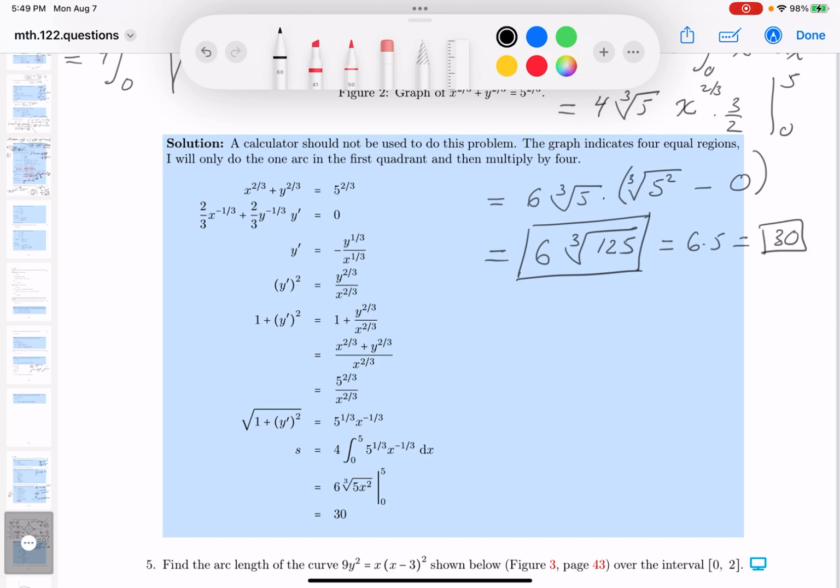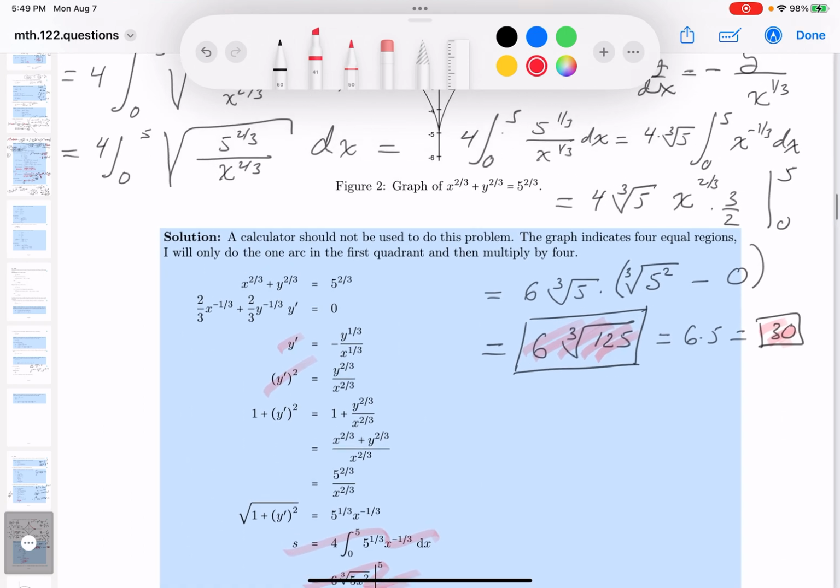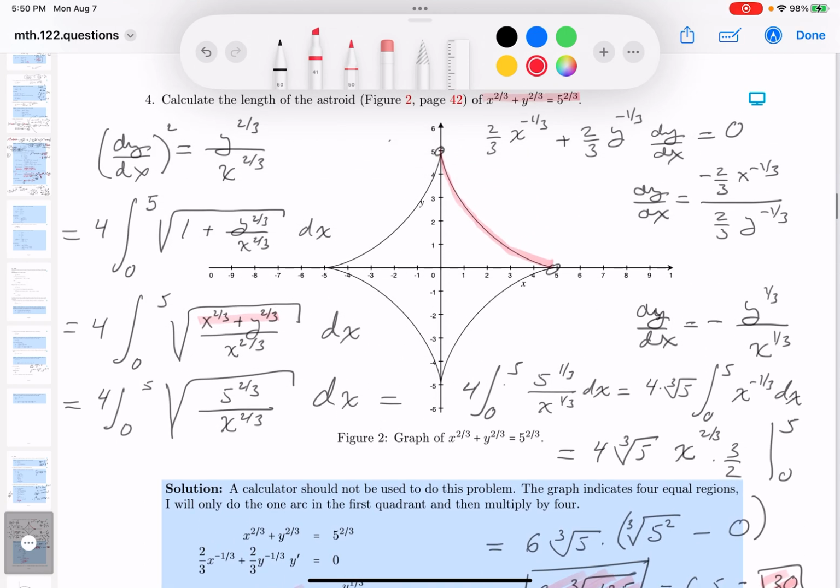All right? But anyway, let's take a look. Make sure you know that there are milestones to meet here. One is getting the derivatives, squaring the derivatives, writing the integration down, evaluating the integration, and getting an answer to it. Now, again, I put this down. The answer is 30, though. In hindsight, the cube root of 125 is rather simple, just 5, and 5 times 6 is 30. I want you to pay attention to what they're asking you to do, and make sure you understand that the problems we're giving you are doable. All right? That's really important. Thank you.